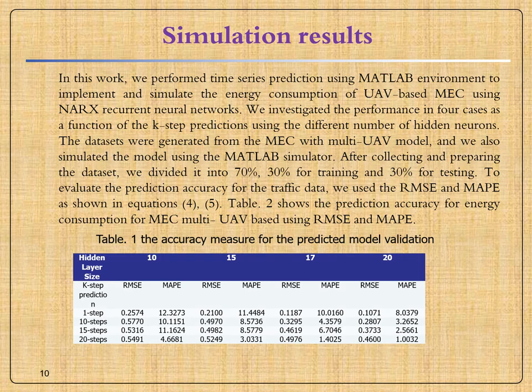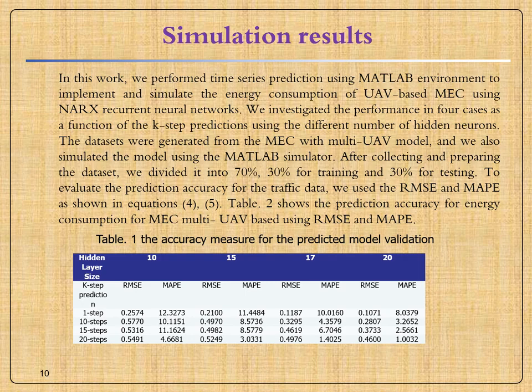In the case of using 15 steps, the prediction model with 20 hidden neurons has better accuracy than the others, and the maximum average improvement is 8.6. Also, the prediction models with 17 and 15 hidden neurons have approximately equal prediction accuracy, and the maximum average improvement is 4.4 and 2.6 respectively.